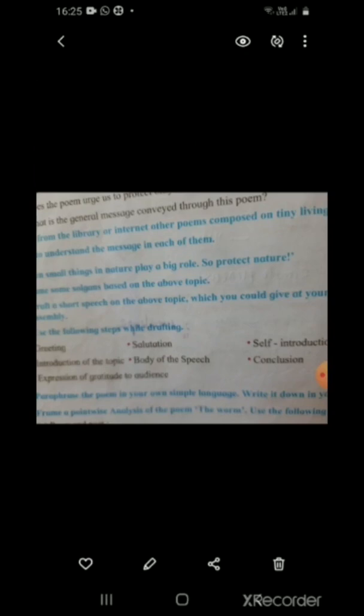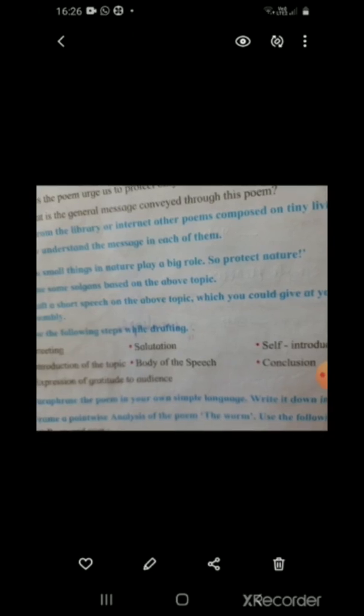Good morning, respected principal madam, teachers, and my dear friends. Today is 5th June, the World Environment Day. And on this important day, I, XYZ, here you have to write your name, I, XYZ from class 8, am going to speak on the topic, even small things in nature play a big role, so protect nature.